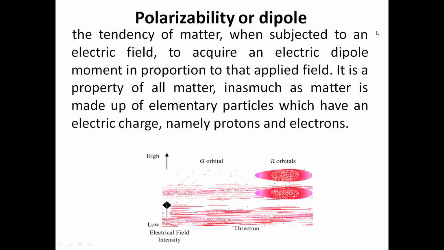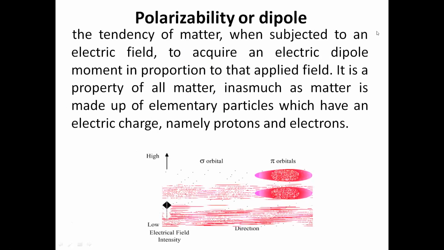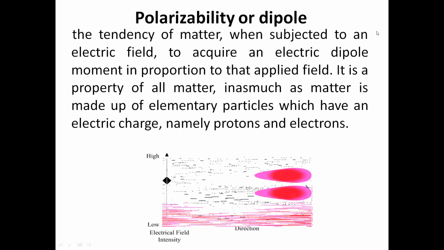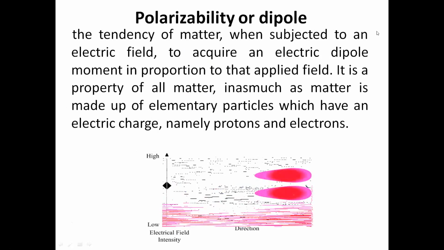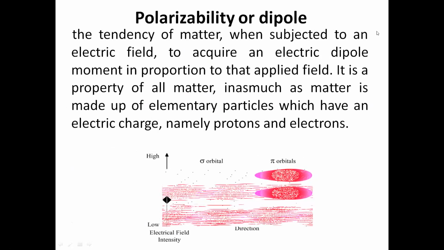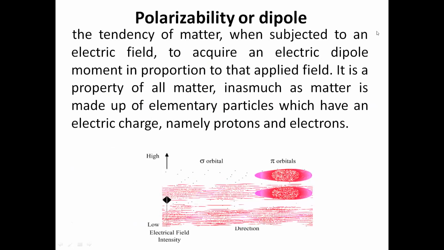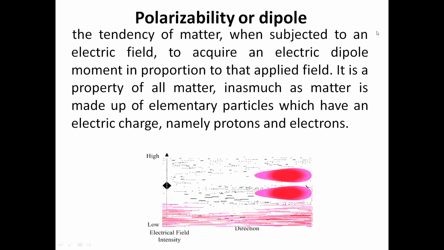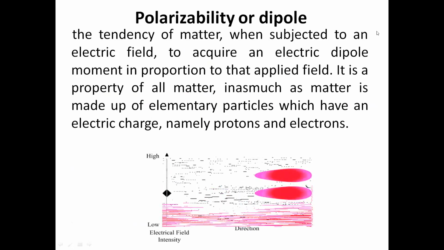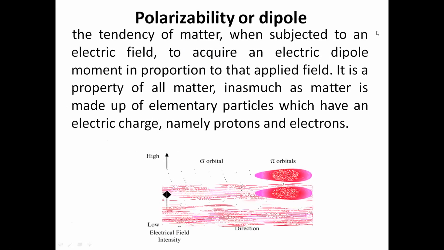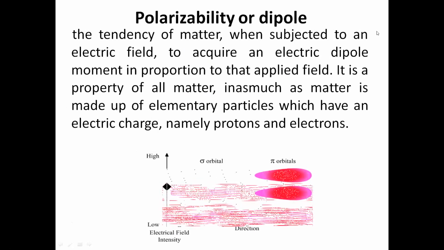I'm skipping these things. Come to this point, polarizability or dipole. It is the tendency of matter, when subjected to an electric field, to acquire an electric dipole moment in proportion to the applied field. It is a property of all matter, inasmuch as matter is made up of elementary particles which have an electric charge, namely protons and electrons.